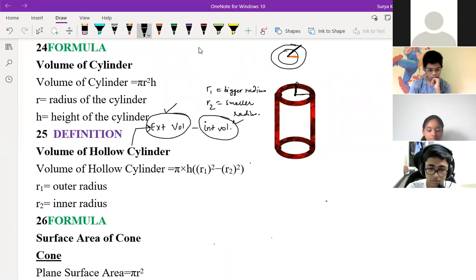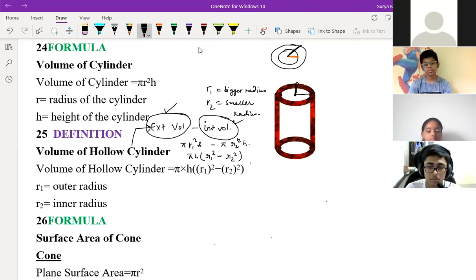Yes, sir. For external volume, what can we write? Pi R1 square H, correct? Minus pi R2 square H, right, children? Now pi H is common, you can take it out. You can write here pi H times R1 square minus R2 square.